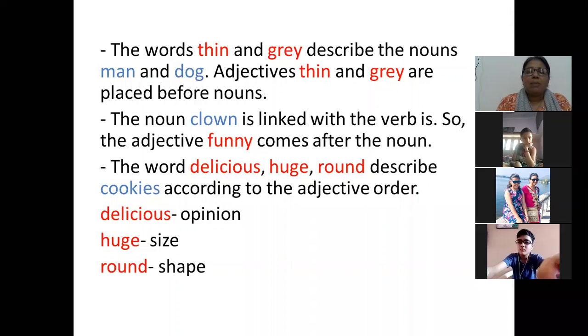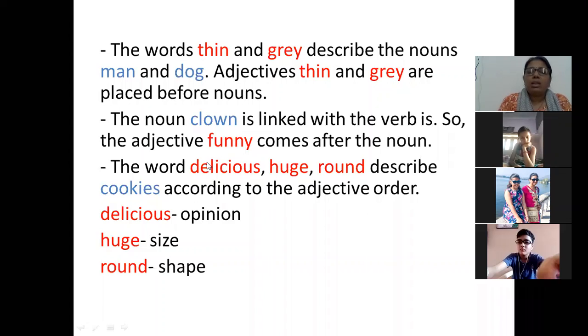But in the second example, we have seen that the adjective funny is after the noun. So whenever the adjective is after the noun, it is to be linked with a verb. And in the sentence also, it is saying that the clown is funny. So this is the linking verb. This is adding clown and funny together. So whenever there is a linking verb after the noun, then the adjective will come at the second position.